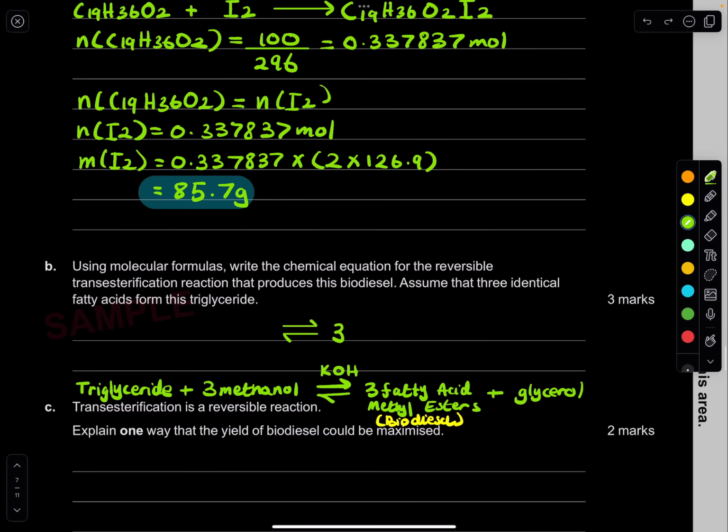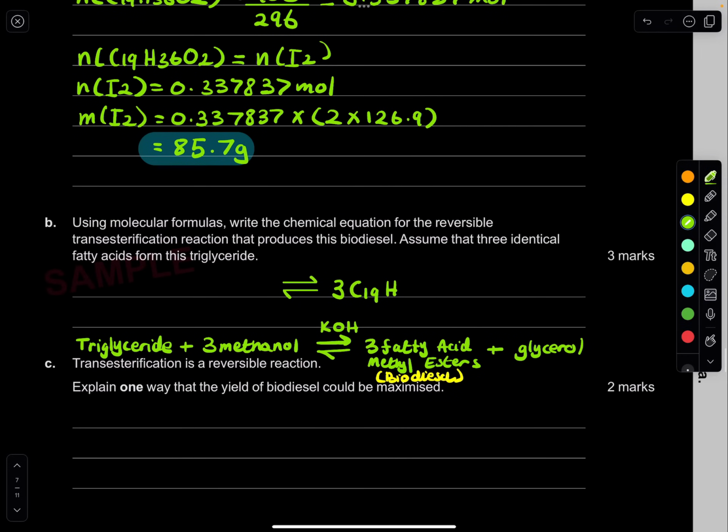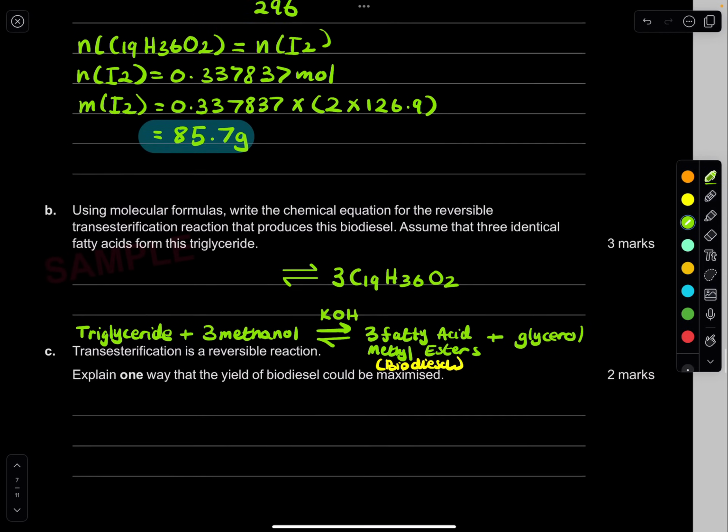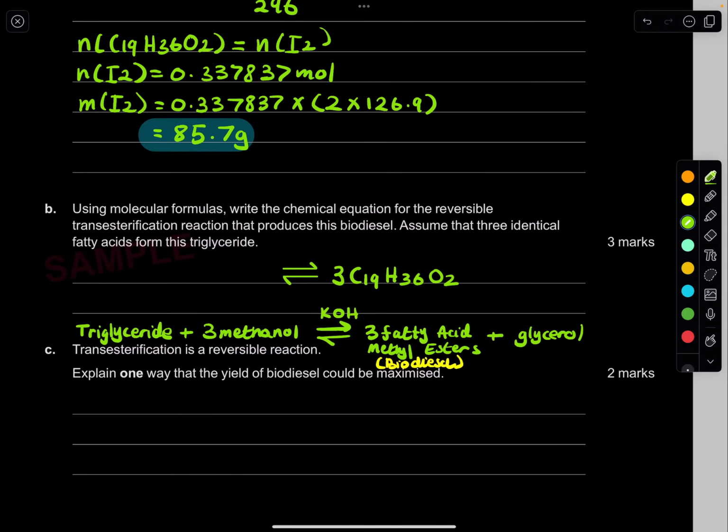So it's going to be C19, H36, O2. Yep, that is it. So 3. I don't think you need to write the states, because there's too much. So you have those plus glycerol.